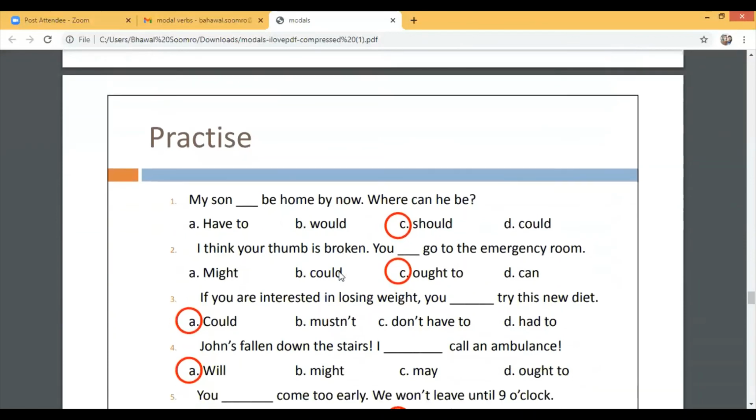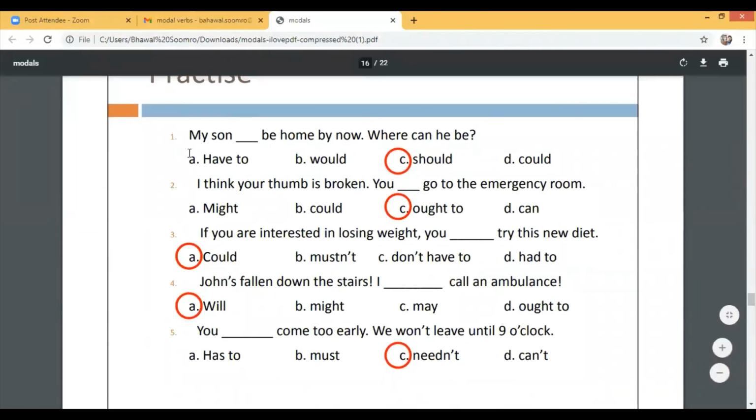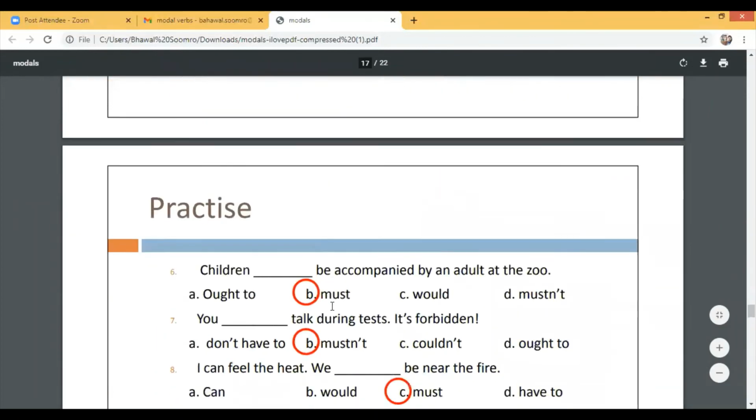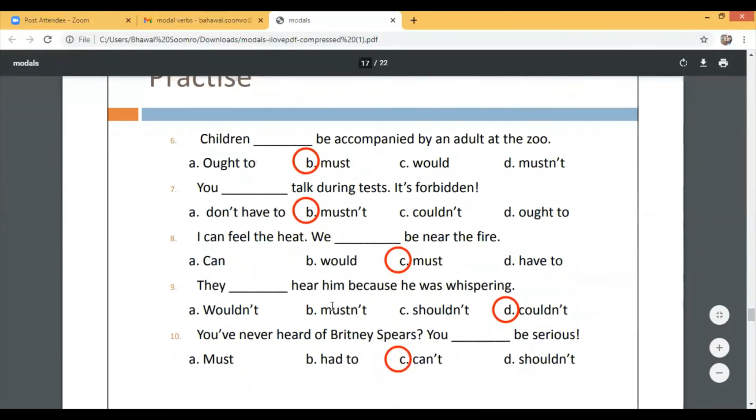So here is a practice. You can do it yourself. Some examples are there and solution is also here. So 1, 2, 3, 4, 5. Then we have 6, 7, 8, 9, 10.